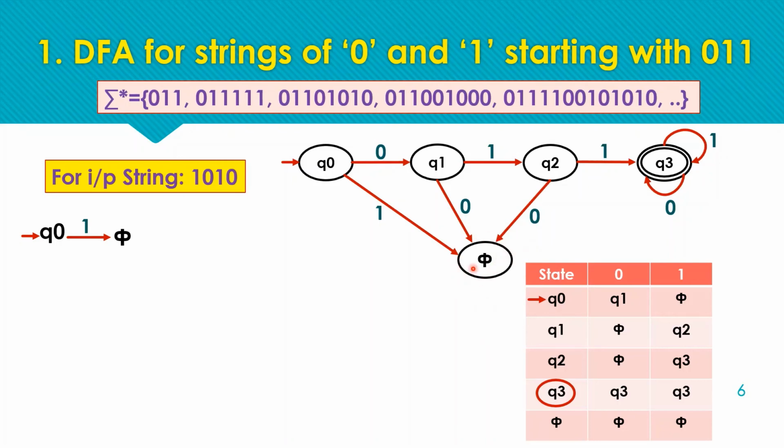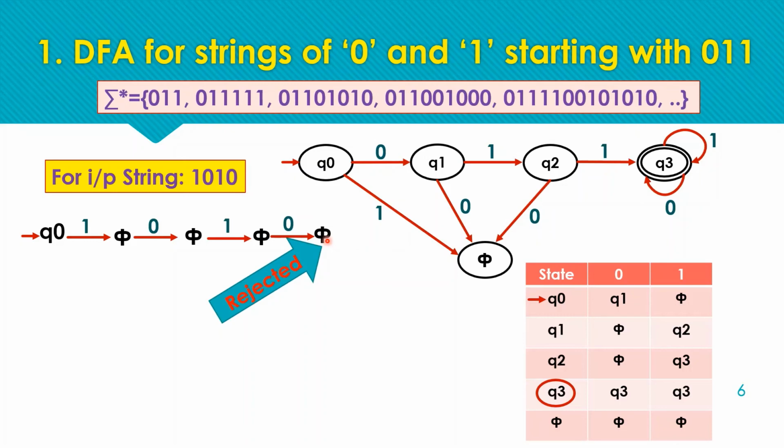So for 0 we have a self loop at the dead state, and for the next inputs as well, and the fourth symbol also moves to the dead state. So the string is rejected, as the pattern is not fulfilling the acceptable constraints.